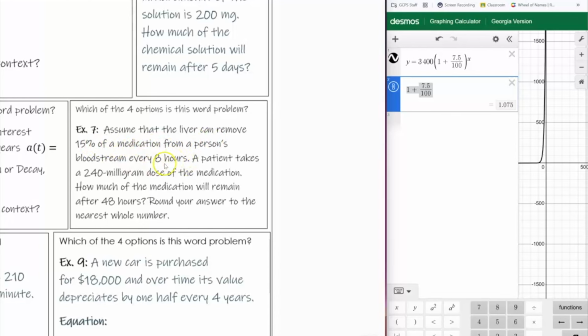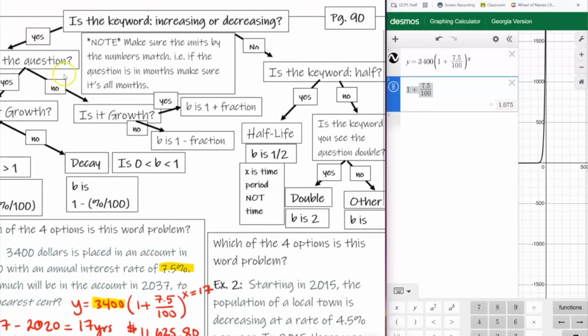Okay, so we've got a couple of keywords going on here. First of all, I'm removing, which means I could look at this as it's decreasing by 15%. But then I've got another hint here because it says every 8 hours. So I have a percent that I'm decreasing by, and then I have a period of time. So that means my time is going to change, and then I'm going to have one minus. But I'm going to read through the little summary thing that we have.